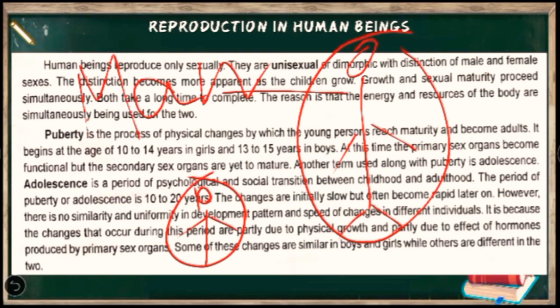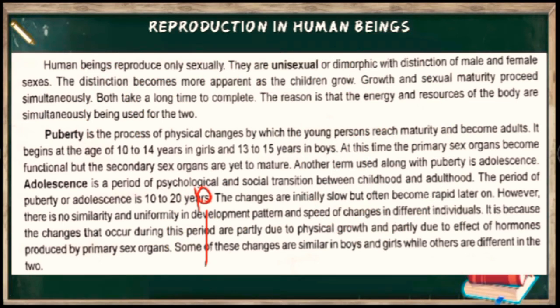So sexual maturity is not the only work which the human body has to do; the human body has to grow also at the same time. Because of this reason only, attaining sexual maturity is slow in human beings, as compared to other organisms. So human beings take time to attain their sexual maturity.